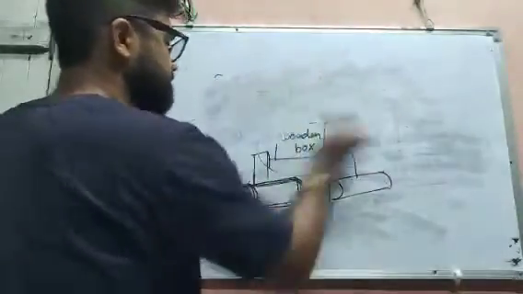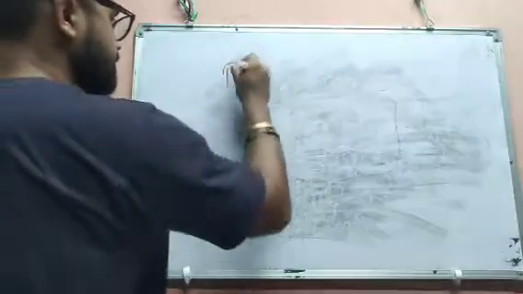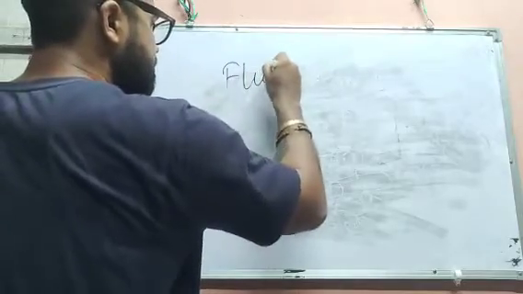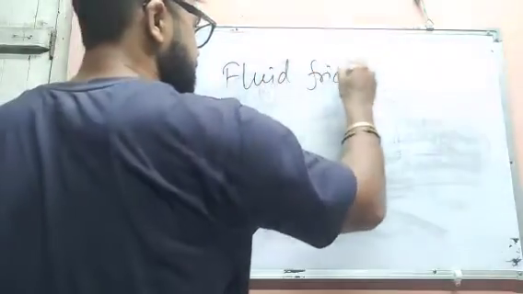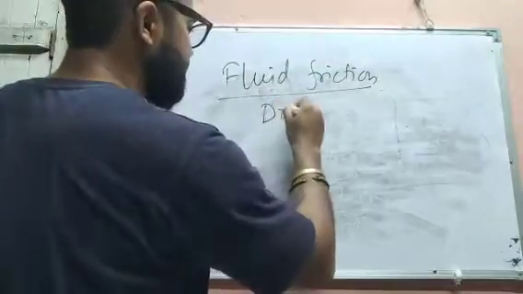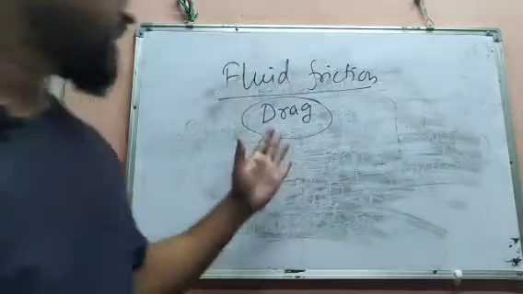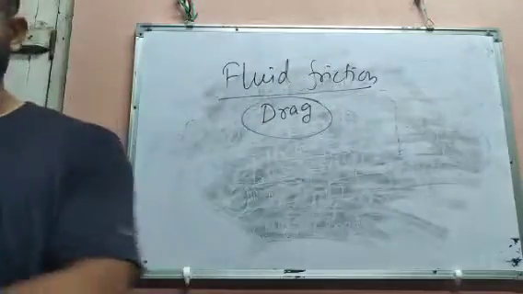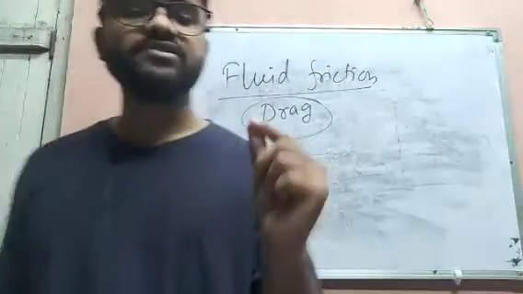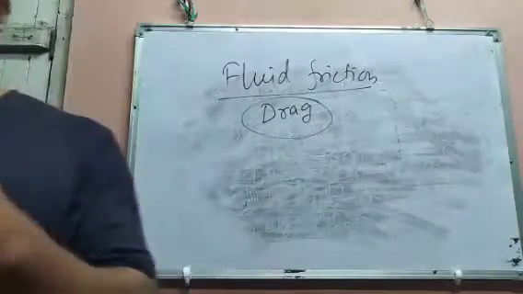And the last type of friction is what? This is fluid friction, and this is also known as drag. Frictional force opposes the motion of an object moving through a fluid.